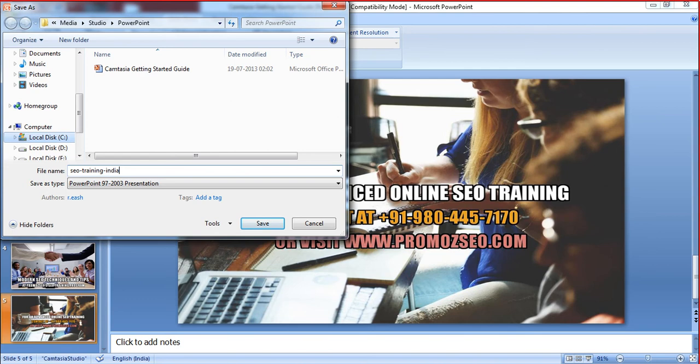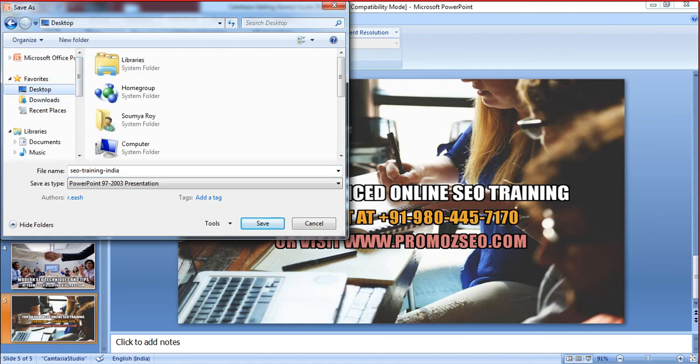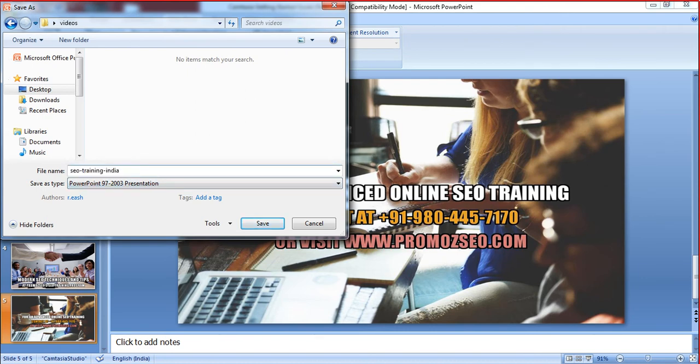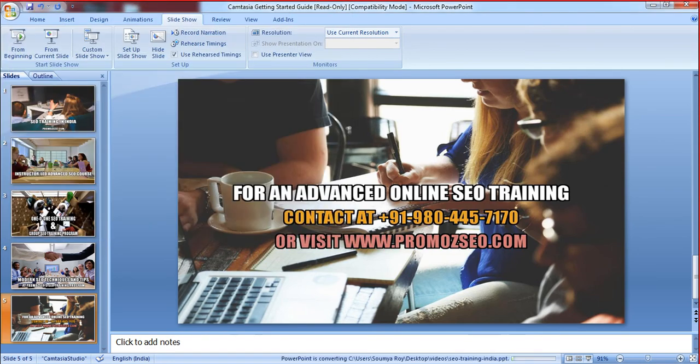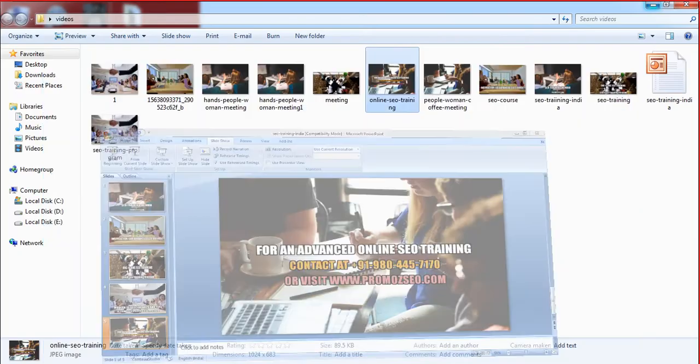You know how to optimize the image or any file name. So there should not be any space, there should be a hyphen always to separate two words, there should be a keyword, and there should not be any stop words like in or at or from, of, the, all those are stop words. So SEO Training India, this is the keyword, and we have separated all those words using hyphen, all in small letters. Once this is done, you can save this finally on the folder.